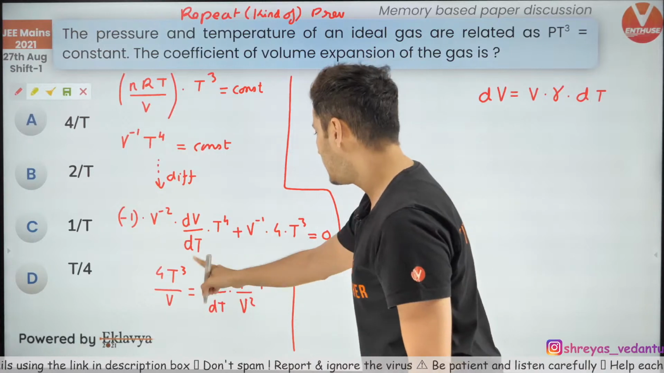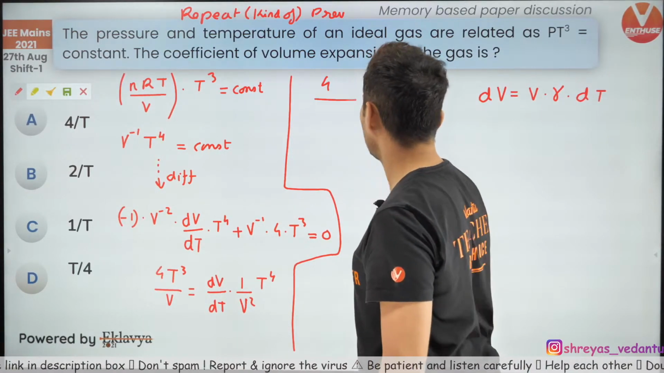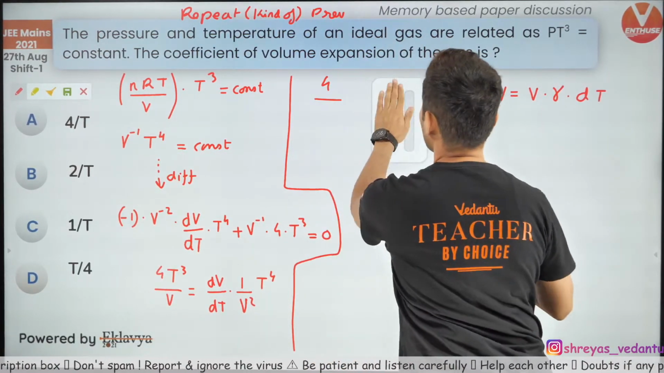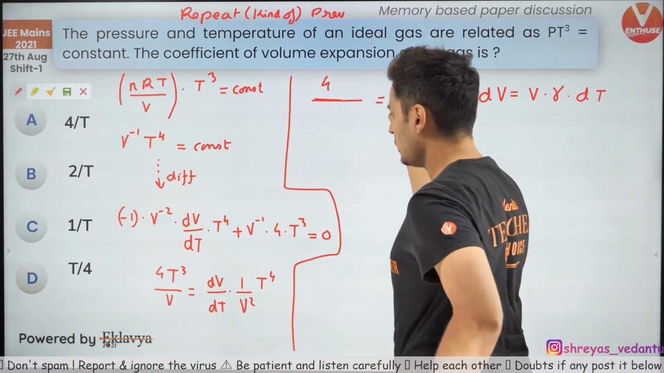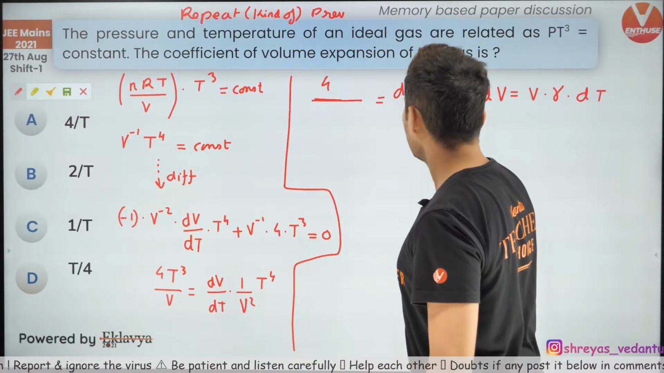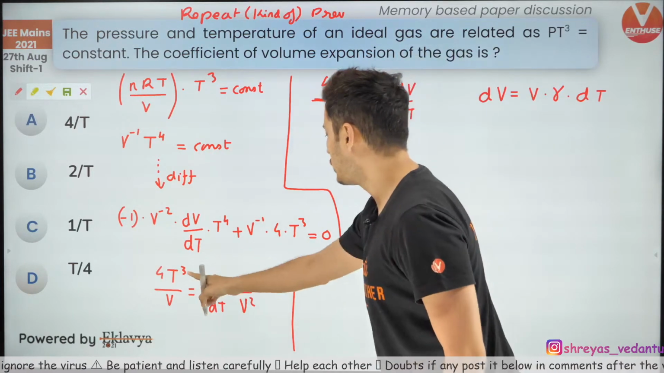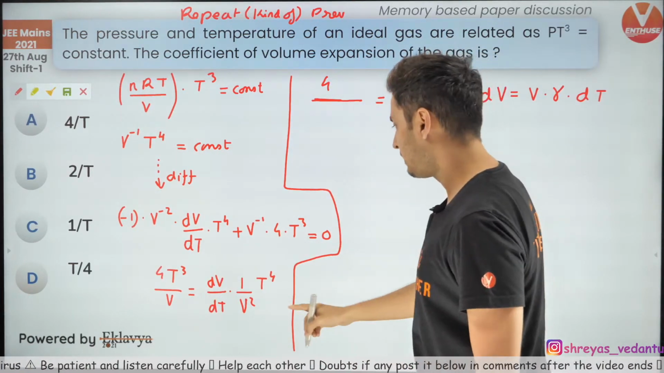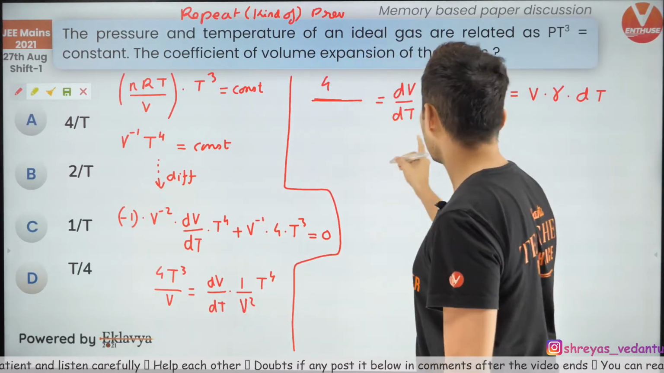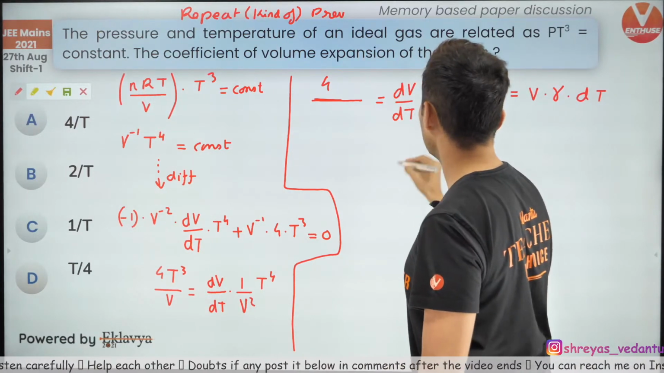Okay, so t cube and t cube will cancel. So I have 4 over here. Let me just put equal to. I have dV by dt over here. T cube and t cube cancel, so I have t over here. And v square, one of the v's will cancel, and I'll have v over here.